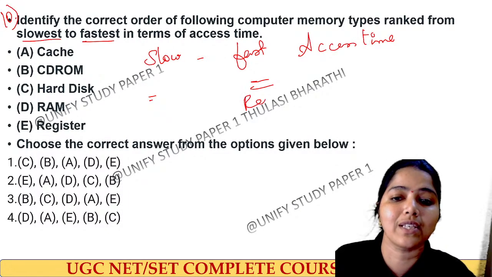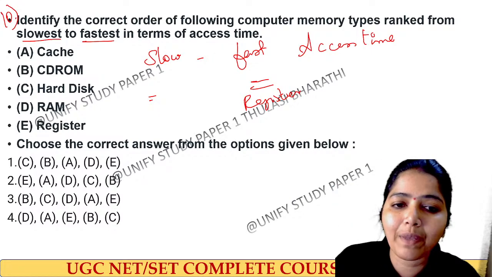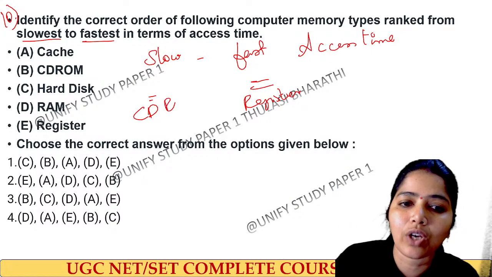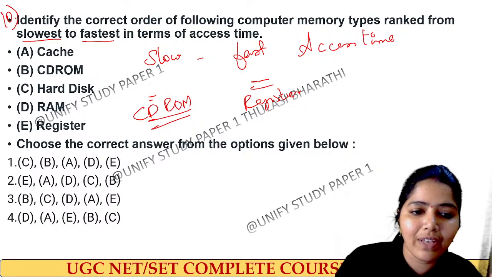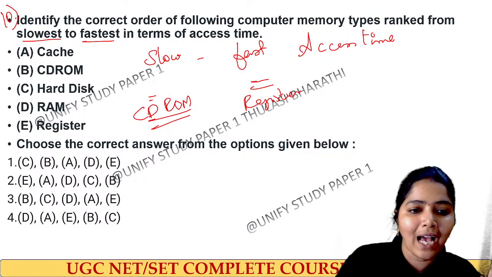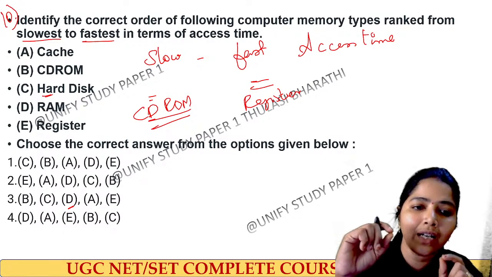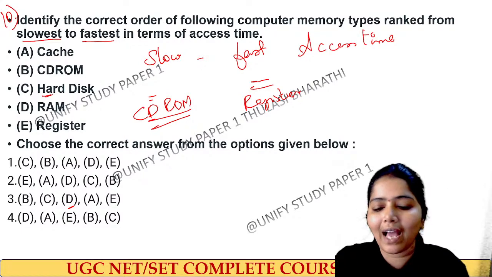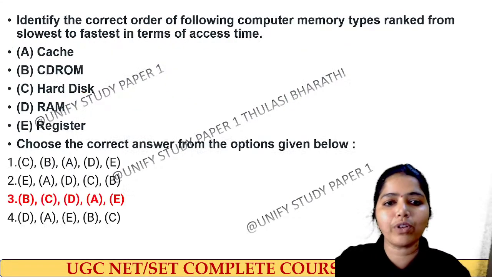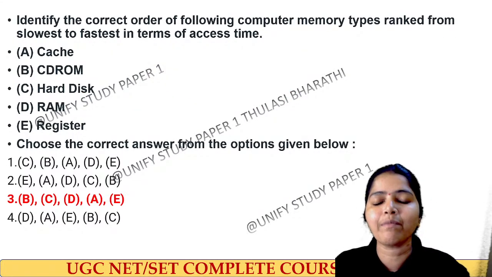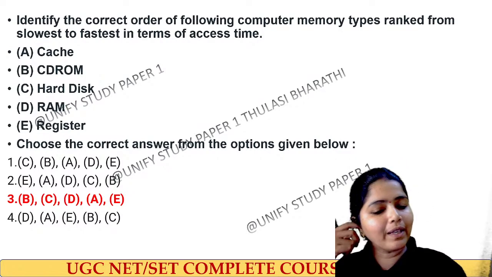Fast will be your registers, which are at the top of the memory hierarchy, and slow will be your secondary memory, that is your CD-ROM, which is in the slowest part. So we have CD-ROM and then CDs, next the hard disk, then the RAM, next cache memory, and then the register. You have to remember the memory hierarchy diagram with respect to access time, cost and speed. Yes, very good.